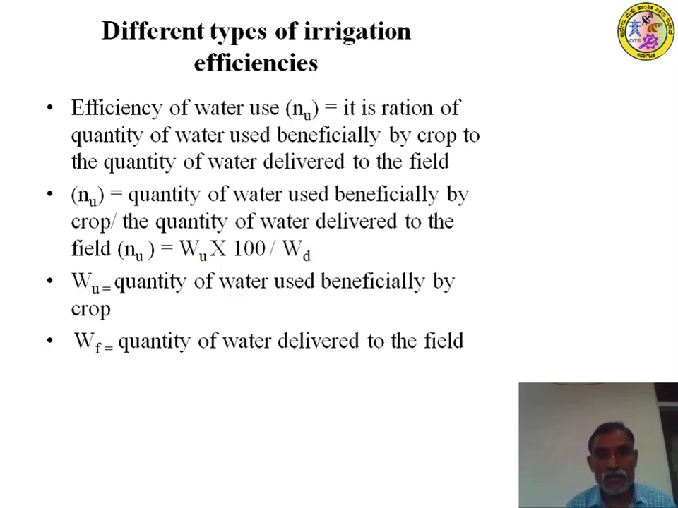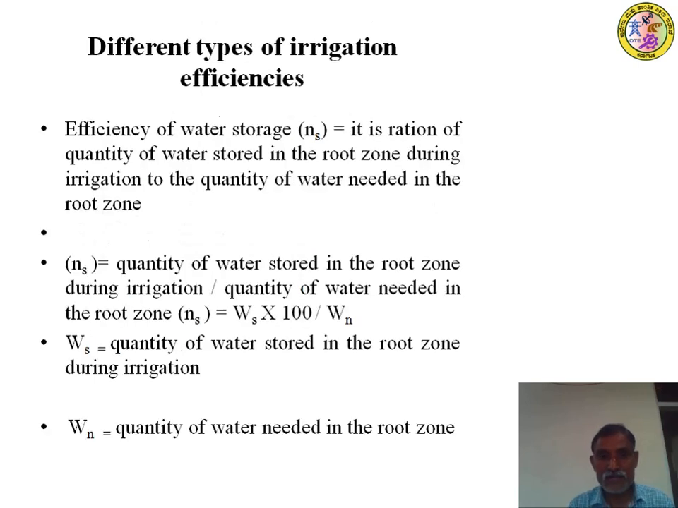So the quantity of water usually beneficial to the crop. How much of the water is actually benefited to the crop? How much of the water is actually involved in the metabolic actions or the growth of the plant, out of that stored in the root zone? That's called the efficiency of water use. Therefore, eta or efficiency of water use is equal to Wu multiplied by 100 divided by WF. Wu is the quantity of water usually benefited by the crop. How much water is supplied in the field? WF means field, right? Yes.